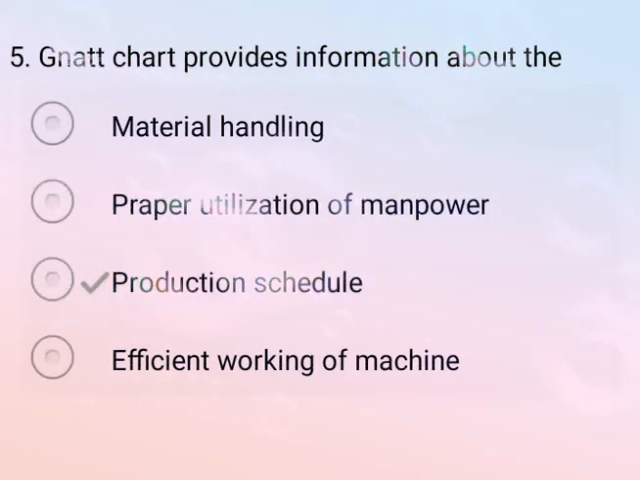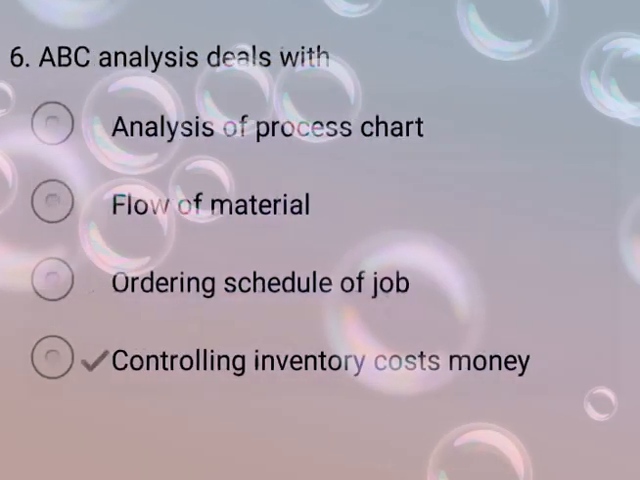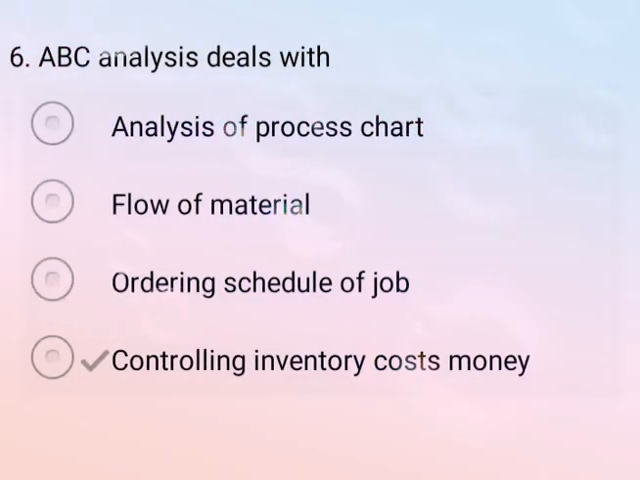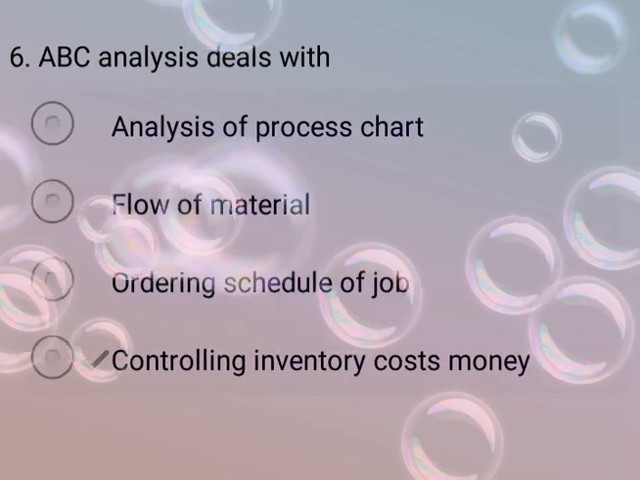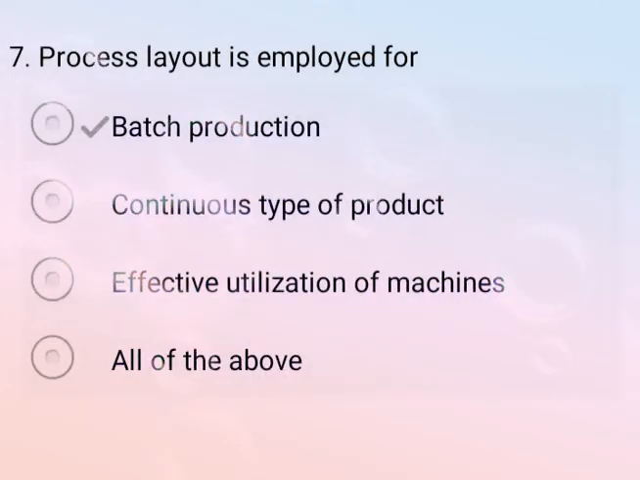Now come to the next question. ABC analysis deals with, so correct answer is option D, controlling inventory cost. So ABC deals with, option D is correct, basis of ABC analysis. Now come to the next question. Process layout is employed for, so correct answer is option A, batch production.